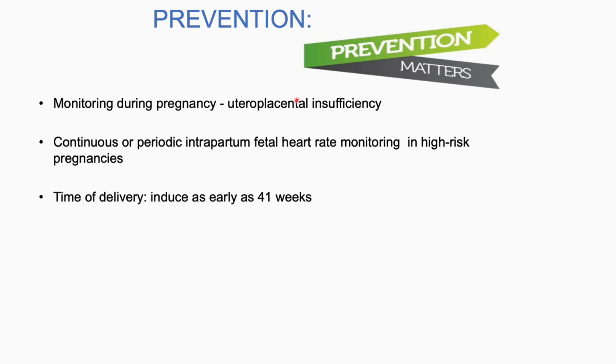Now come to prevention. Monitoring during pregnancy is very important. Try to prevent uteroplacental insufficiency and monitor all the risk factors, maternal as well as fetal. Continuous or periodic intrapartum fetal heart rate monitoring in high risk pregnancies is important. And regarding time of delivery, induce as early as 41 weeks. Don't wait till the postpartum date, or don't delay the delivery beyond 41 weeks.